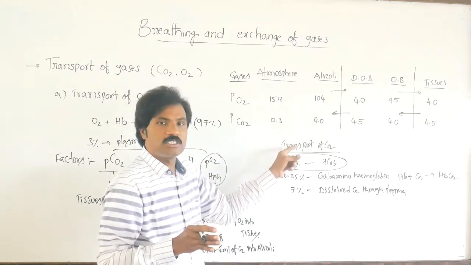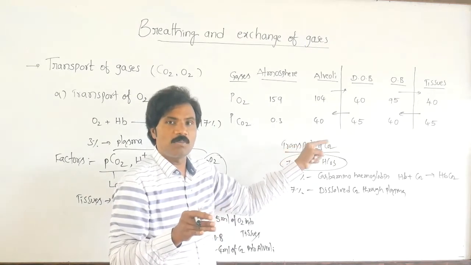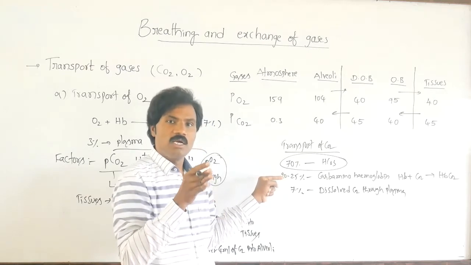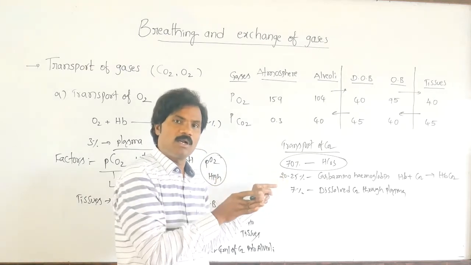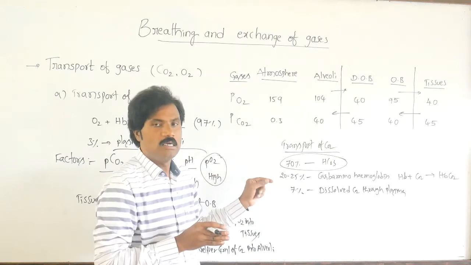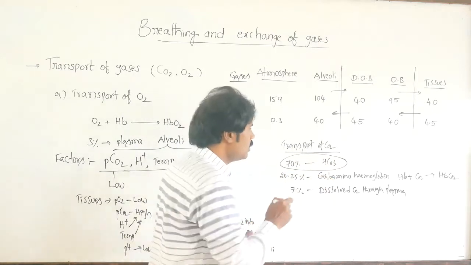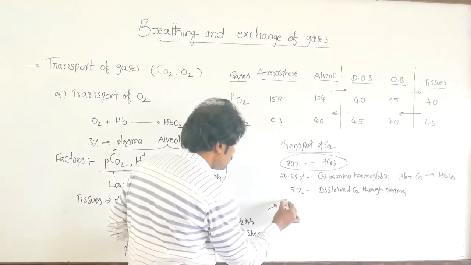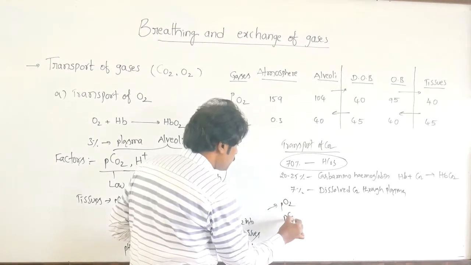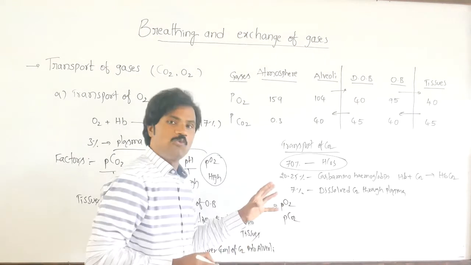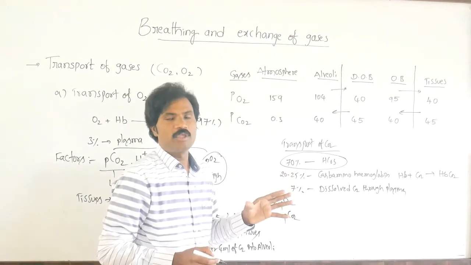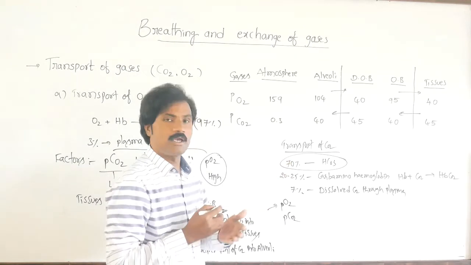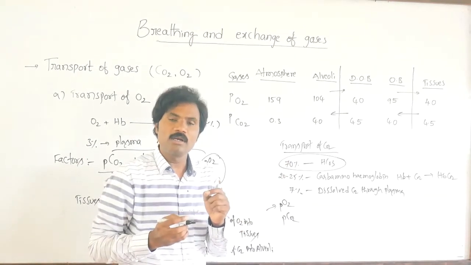The partial pressure of carbon dioxide and of oxygen act as important factors in the transportation, the carbamino association, and the dissociation of carbonic acid into carbon dioxide and water. So transportation of carbon dioxide or carbaminohemoglobin is influenced by the partial pressure of oxygen and partial pressure of carbon dioxide. These two factors only are important. Remaining factors do not influence here.